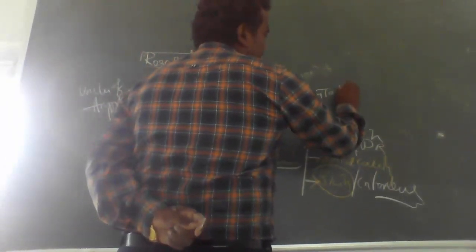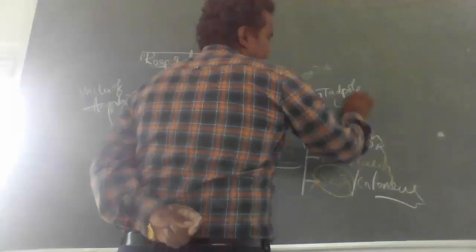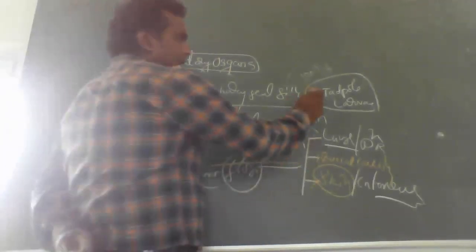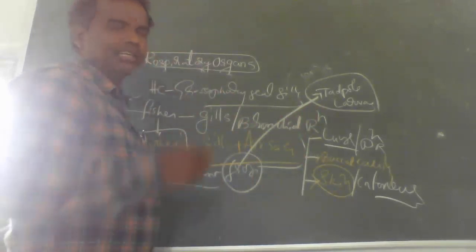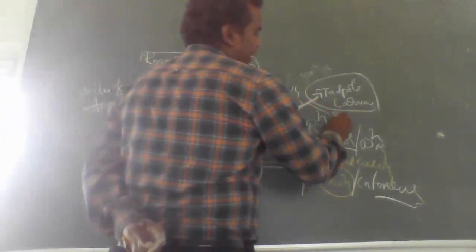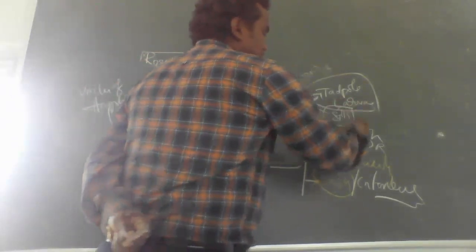Remember one thing about the tadpole larvae: in the embryo stage, gills are there. In the tadpole larvae, respiration takes place through gills, which is branchial respiration. Remember, amphibian larvae have branchial respiration.